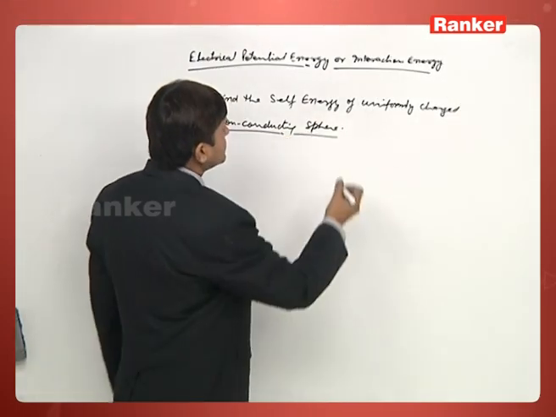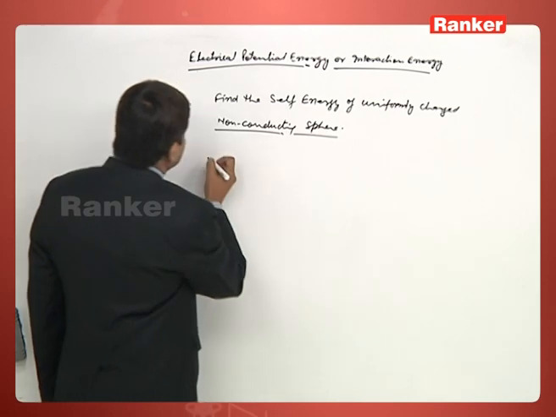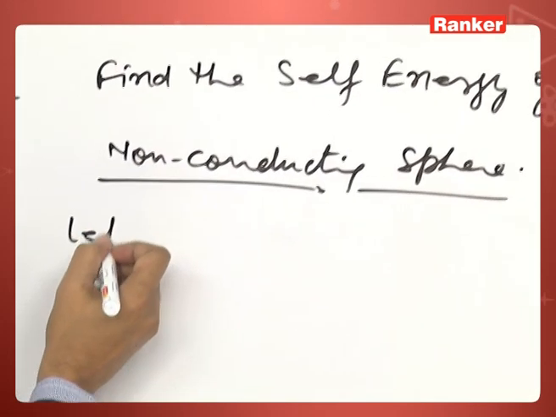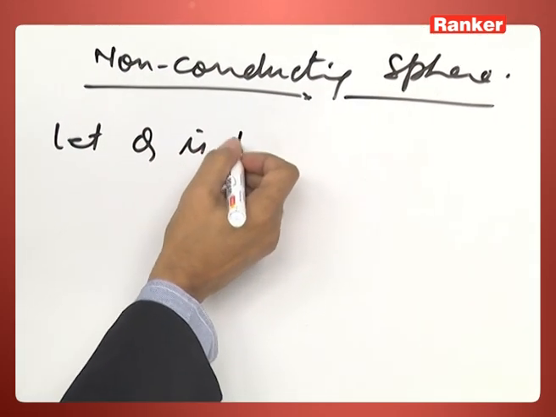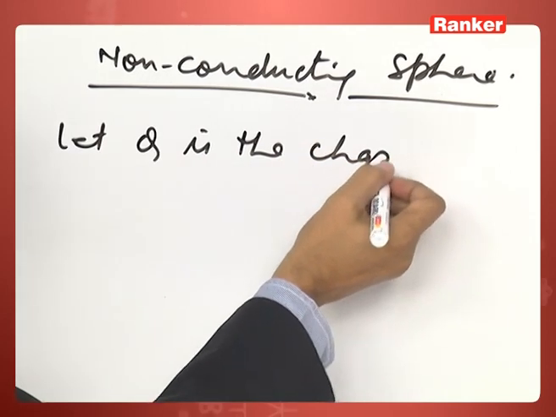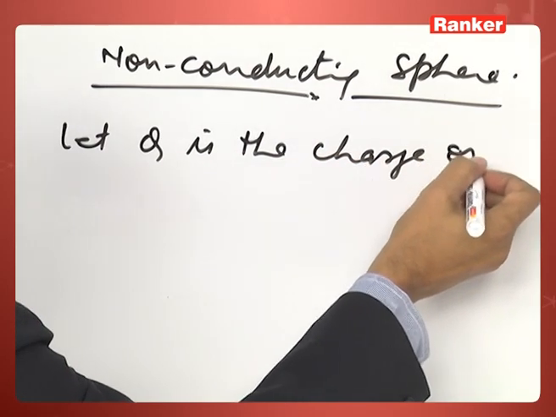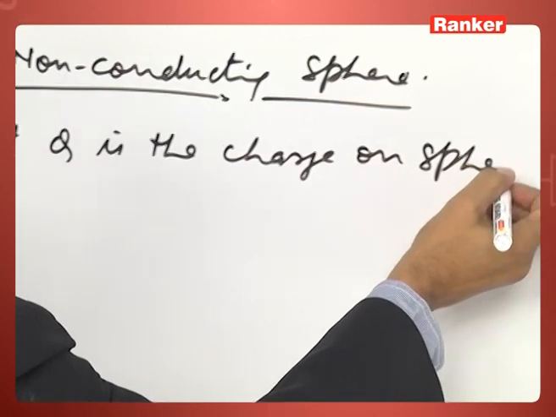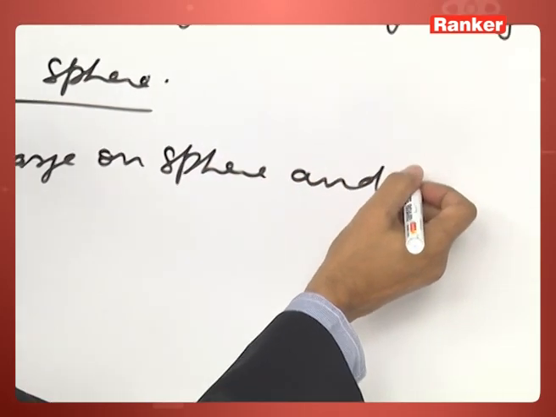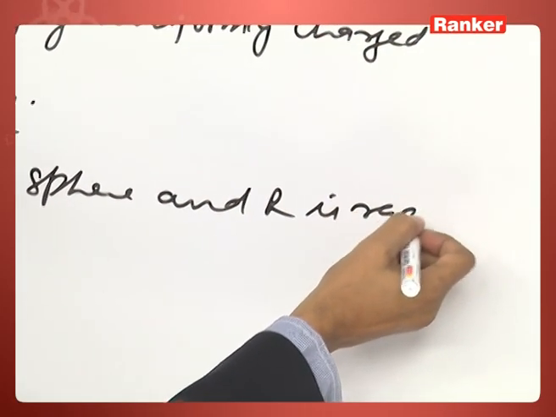So, here we can assume let q is the charge on a sphere and r is the radius of a sphere.